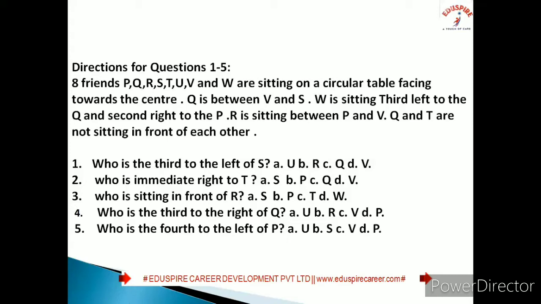We also need to find the other 4 questions: who is immediate right to T, who is sitting in front of R, who is third to the right of Q, and who is fourth to the left of P. All these we need to find out.